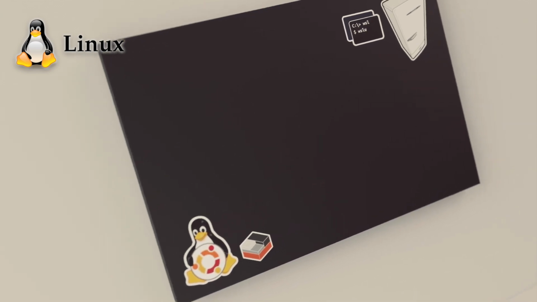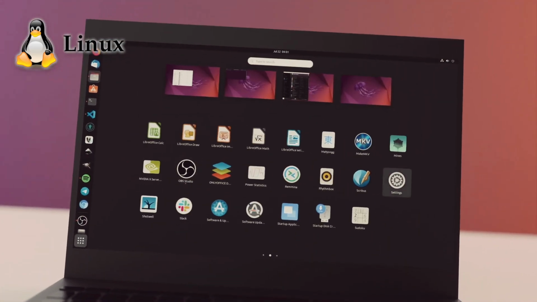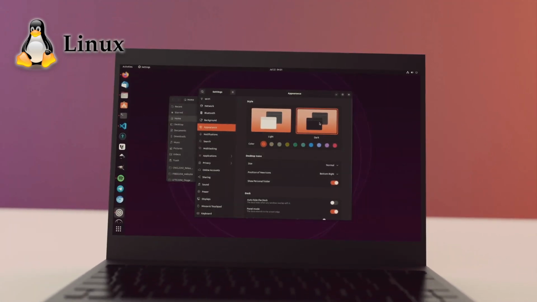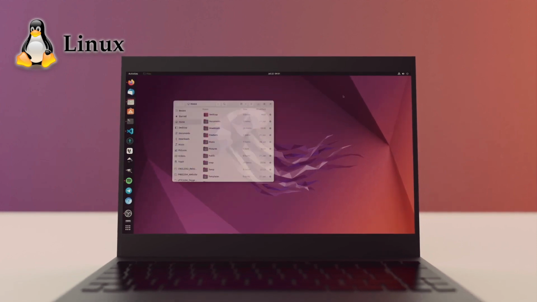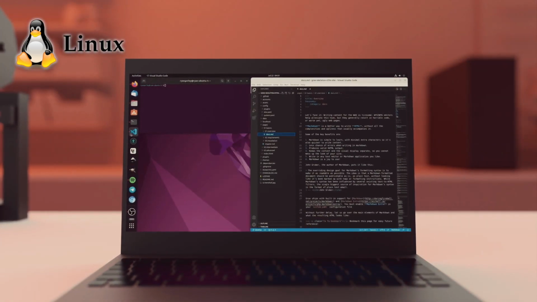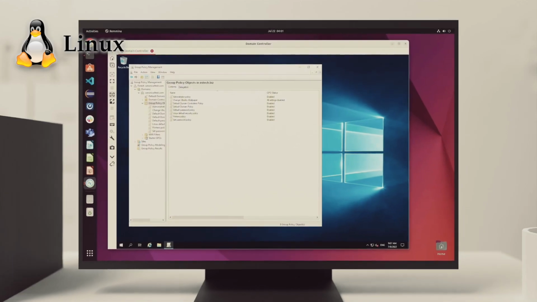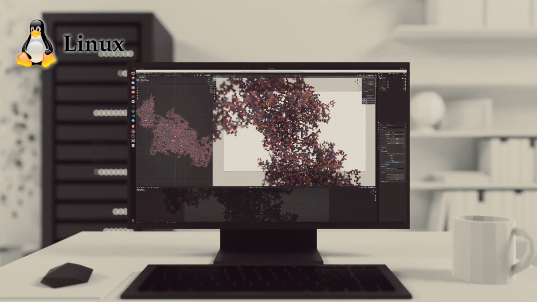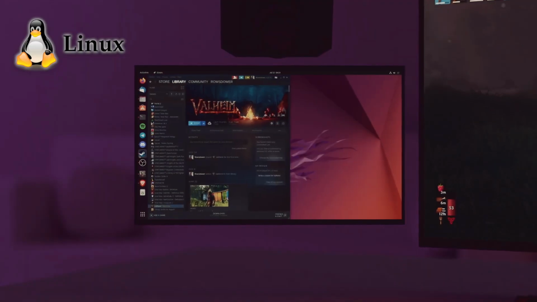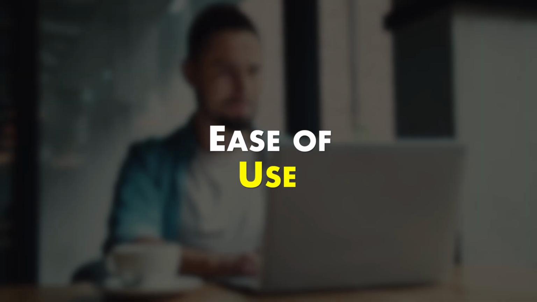Linux. Linux, in contrast, is a diverse ecosystem with numerous desktop environments to choose from. Popular options like GNOME, KDE Plasma, and XFCE offer varying levels of customization and aesthetics. The look and feel of a Linux desktop can be tailored to suit individual preferences. Linux tends to cater to users who prefer function over form, although modern Linux distributions have made significant strides in improving their visual appeal.